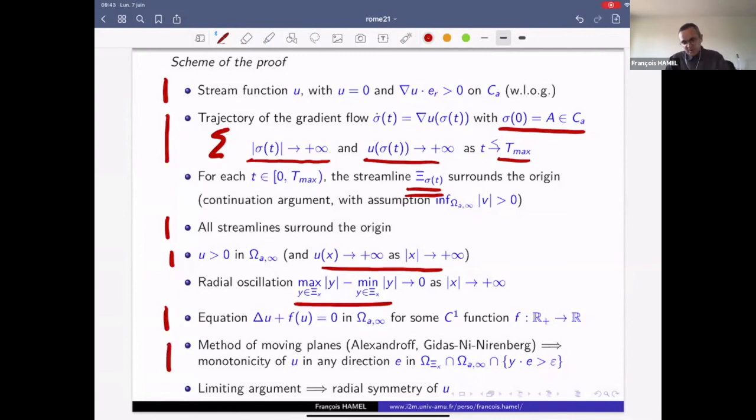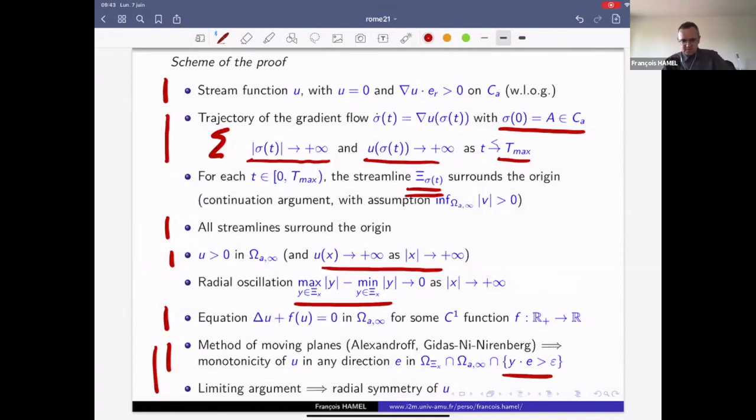And so we apply this method of moving planes in some approximated domains which look like regular annuli, but not exactly annuli, because we don't know that the far streamlines are cycles, but they are close to cycles. We apply this method of moving planes in some approximated domain up to some parameter epsilon, and then we use a limiting argument to show that the function u is radially symmetric. So this part is quite technical, but this is how the proof works, roughly speaking.